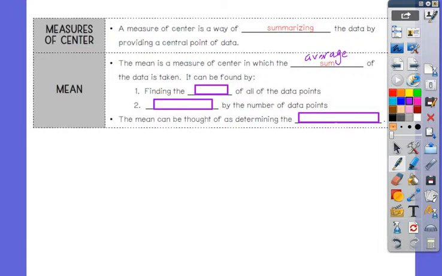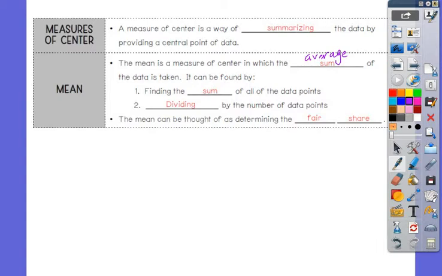It can be found by finding the what first? Sum of all the data points. After we find the sum, what do we do? Divide. We divide by the number of data points. And then the mean can be thought of as determining the fair share.